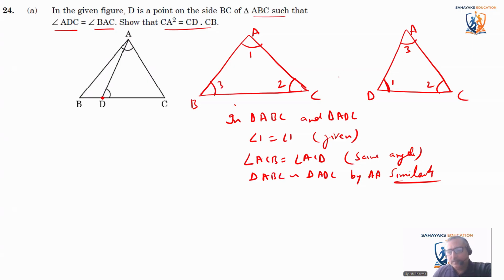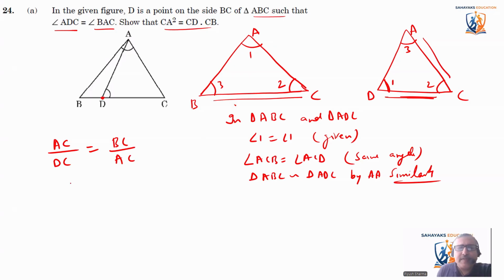Now we have to write the ratio of the corresponding sides. So the side between angle 1 and angle 2 is AC. So I'll write it as AC divided by DC, which is between 1 and 2 for this triangle, is equal to BC, between 2 and 3 for this triangle, divided by AC, between 2 and 3.